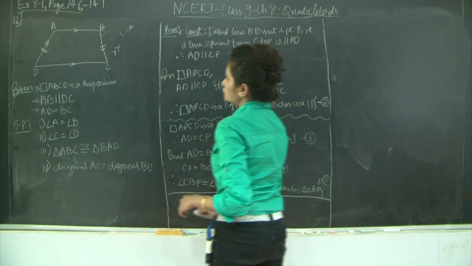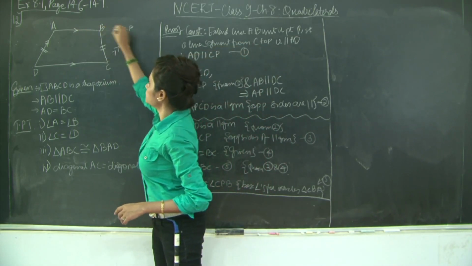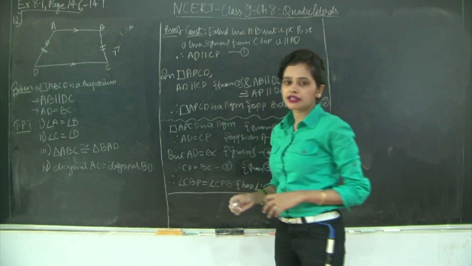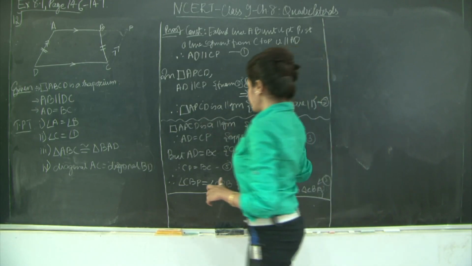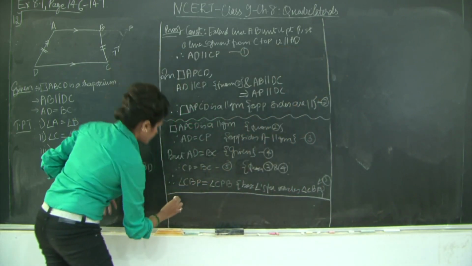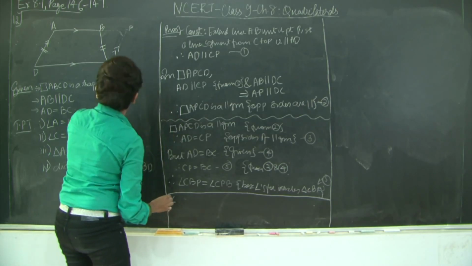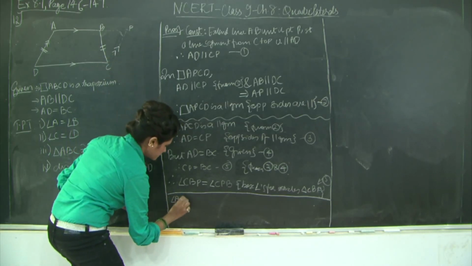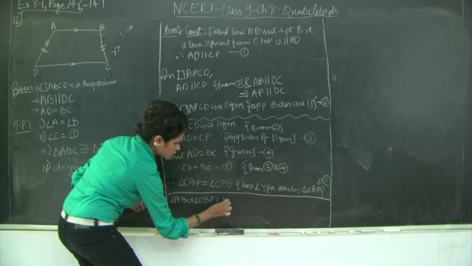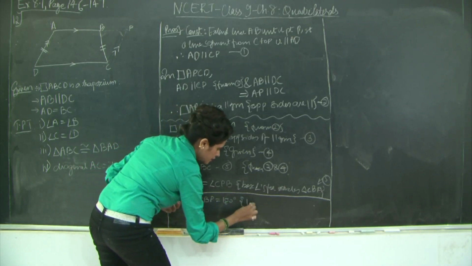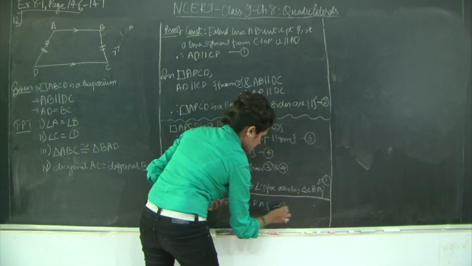Okay. So now if you notice, you have angle CBA plus angle CBP is equal to 180 degrees through the linear pair axiom. Why? Because AB is a straight line and BC is standing on it. So I'll say angle ABC plus angle CBP is equal to 180 degrees through the linear pair axiom. Let's mark this as 6.